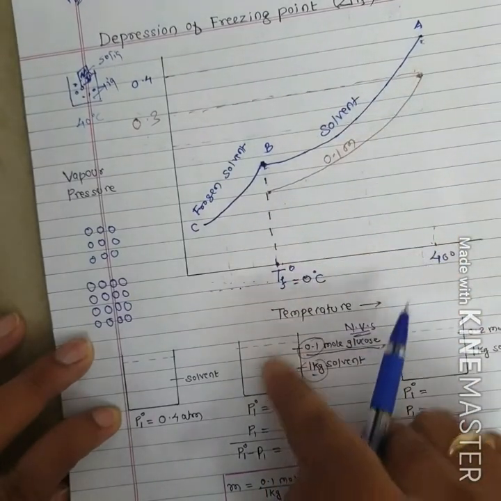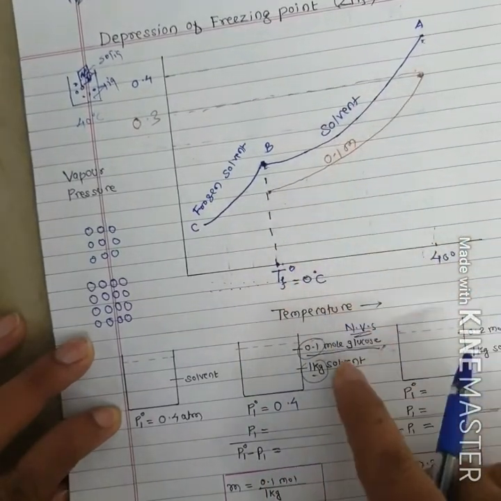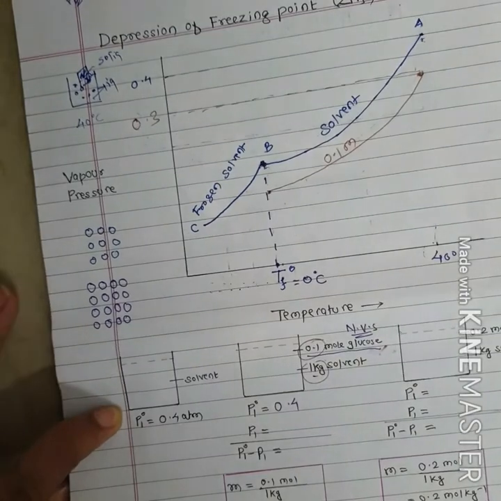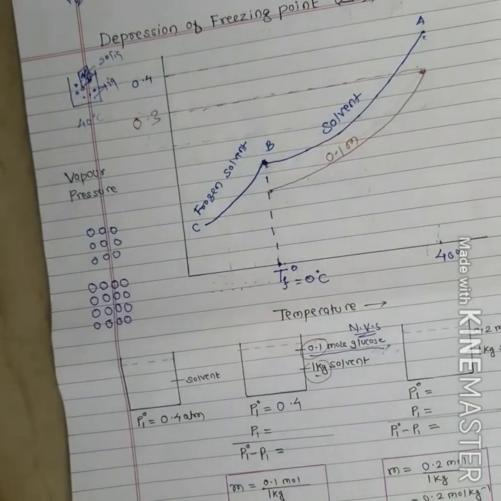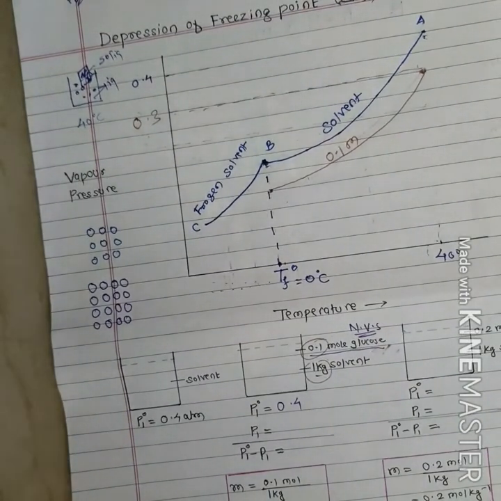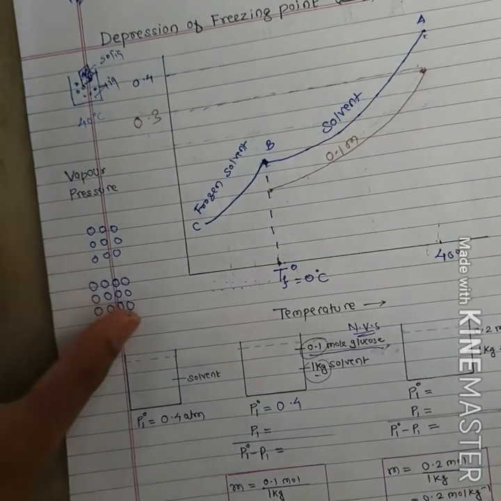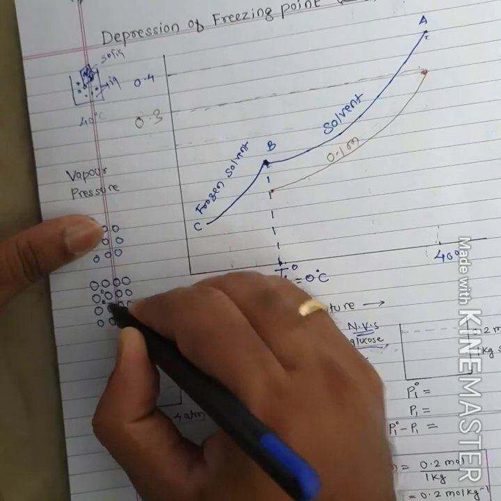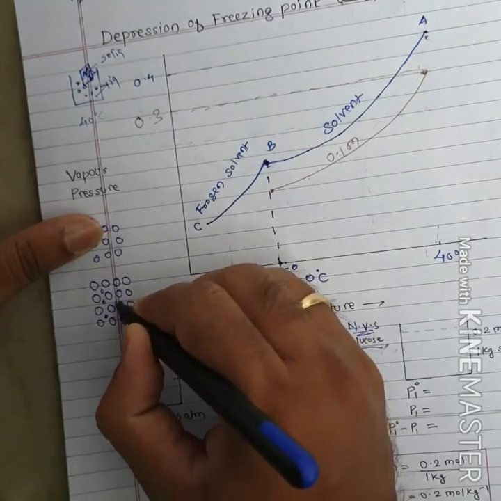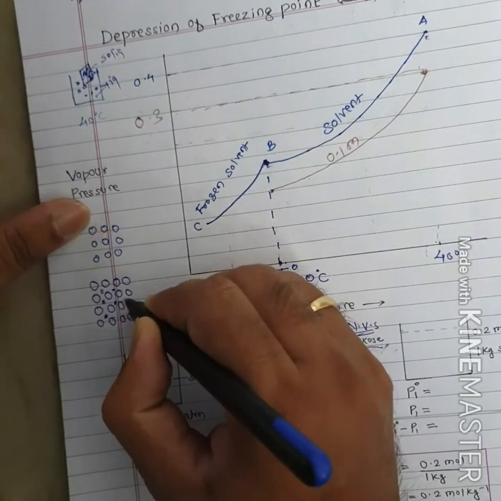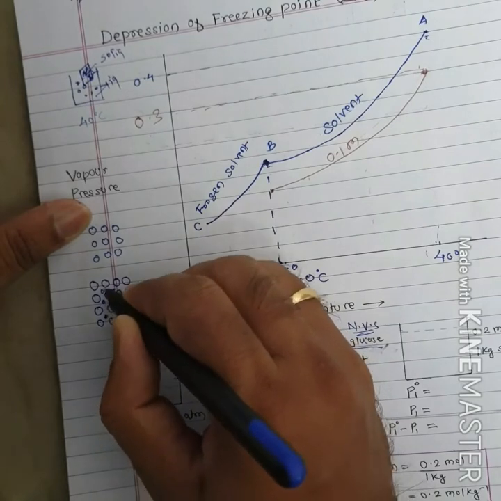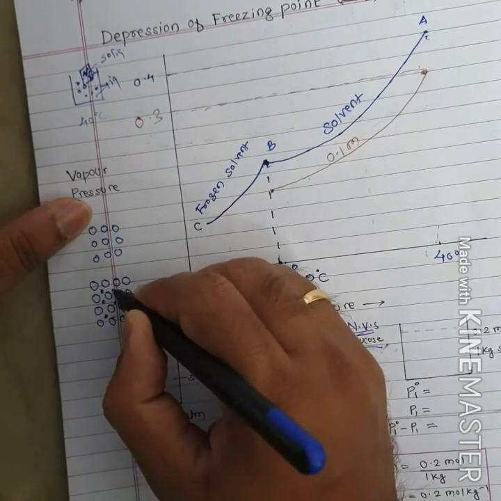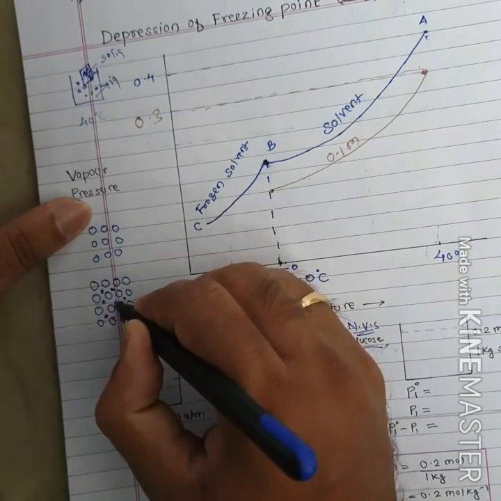But in the second beaker, we don't have pure water. The water contains glucose, which is a non-volatile solute. Since glucose is present in the beaker, the molecules of glucose will come in between the H2O molecules, and they also interact with water molecules.